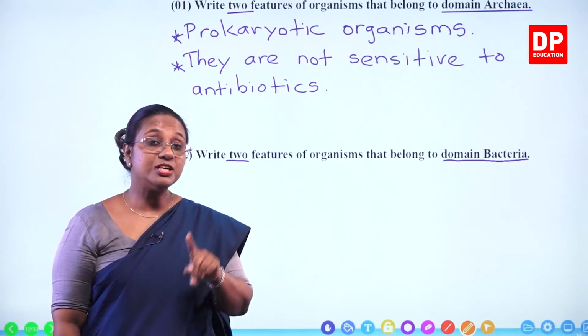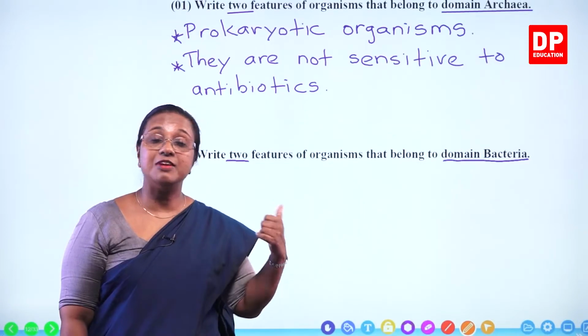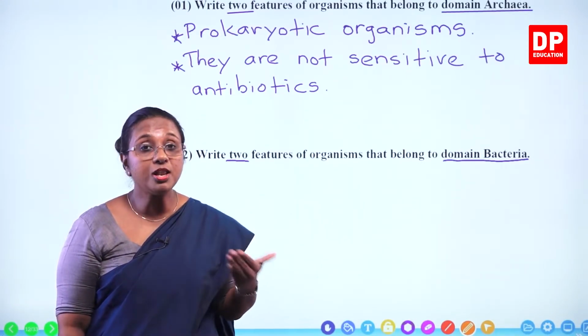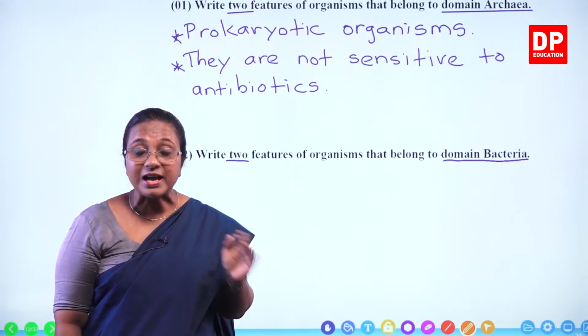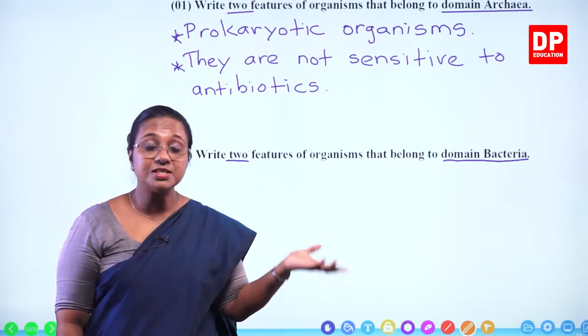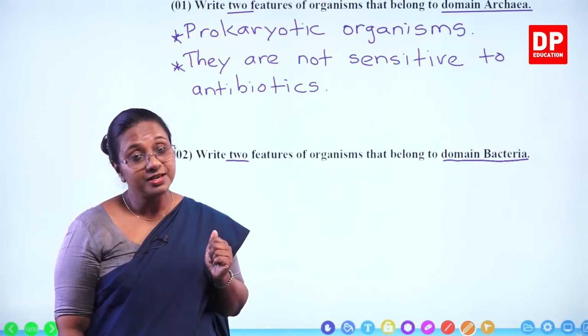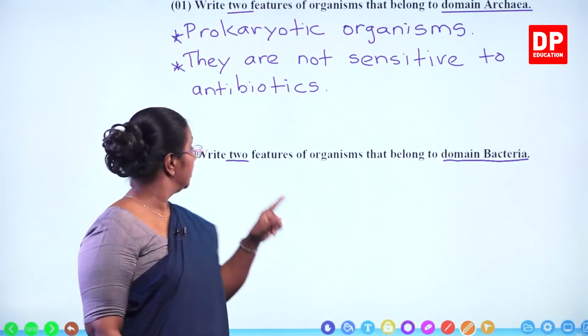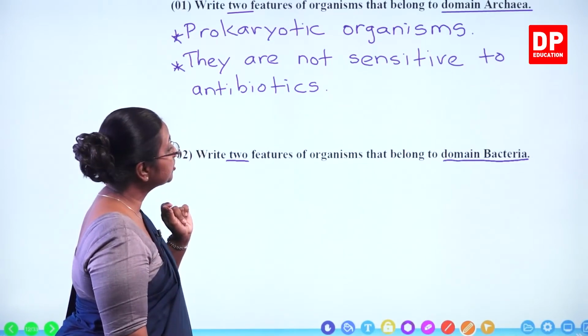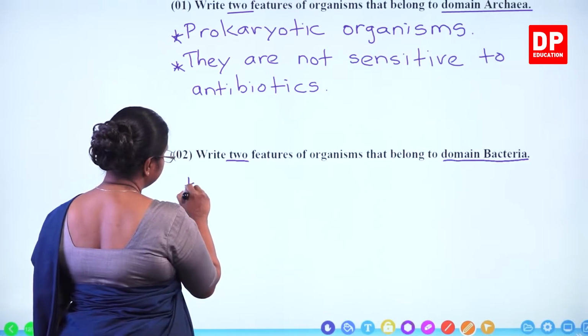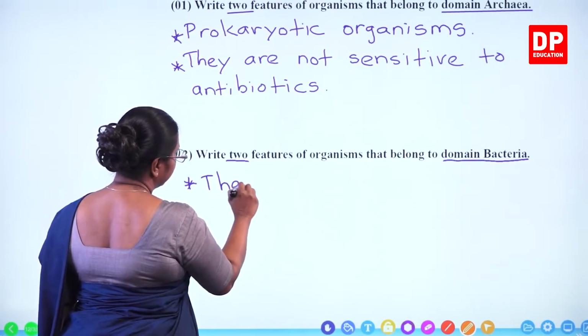And you all know, students, under domain bacteria, we have bacteria and cyanobacteria. Cyanobacteria, they are all autotrophic. Whereas bacteria, some are decomposers, some are pathogenic. So there are different types of bacteria. So if we write two features of organisms that belong to domain bacteria, we can say they